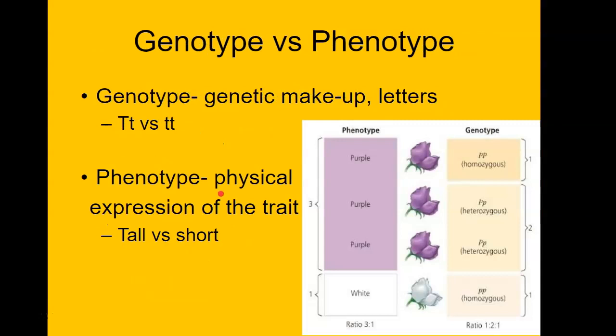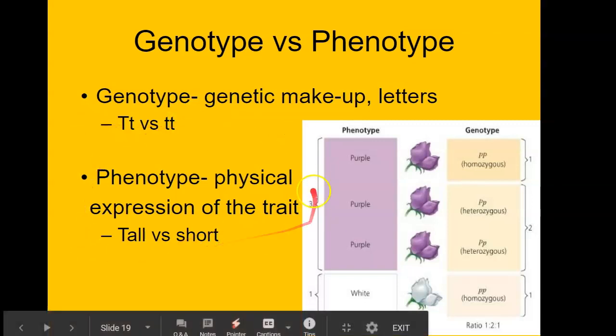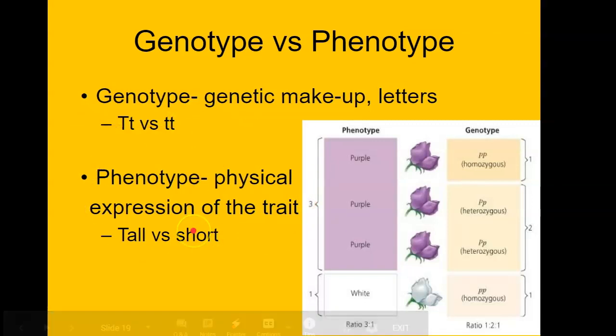And then finally, we talked about this idea of genotype versus phenotype. Genotype is going to be the actual DNA. For example, in my DNA, it codes for male pattern baldness. Now, you can't see that. That's the genotype. That's what's in my DNA. But if you look at my head, you can see that I have male pattern baldness. That is the phenotype. So the physical expression of the trait. So my DNA codes for blue eyes. My eyes are actually blue. So the DNA coding for my blue eyes is genotype. My actual eyes being blue when you look at me is the phenotype.